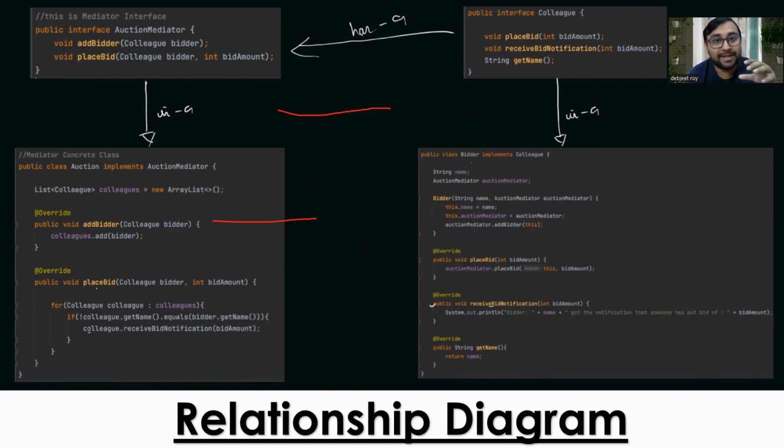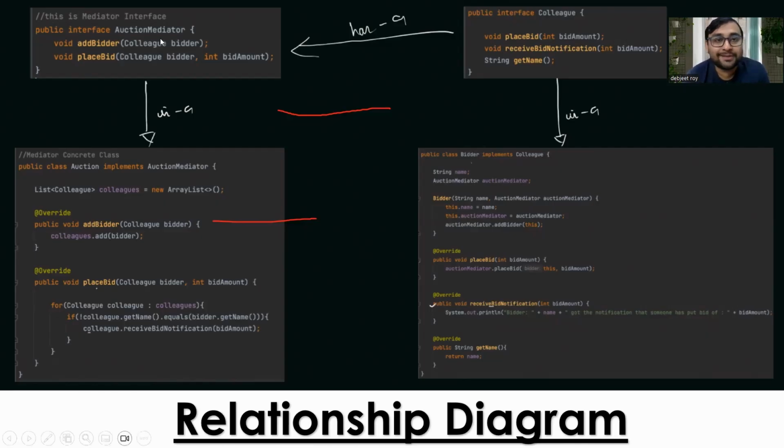Then they can place a bid as well, right? So who is that person who is placing the bid and of how much amount? That particular information will be there with the auction mediator, basically. So these two are interfaces. These two interfaces will have a has-a relationship because colleague has an auction mediator. This is the relationship between the two.